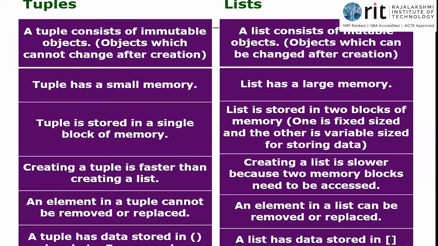Okay, first one you're going to define them. First definition will be tuple. Tuple is a collection of elements of different types separated by commas and enclosed within round brackets or parentheses. When we talk about list, it is a collection of elements of different types separated by commas enclosed within square brackets. So where does the difference fall under? Round brackets and square brackets.